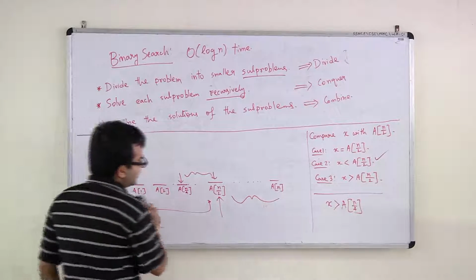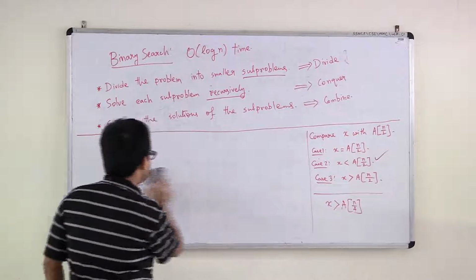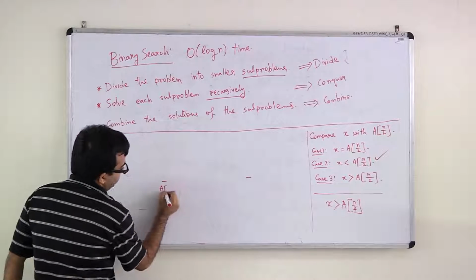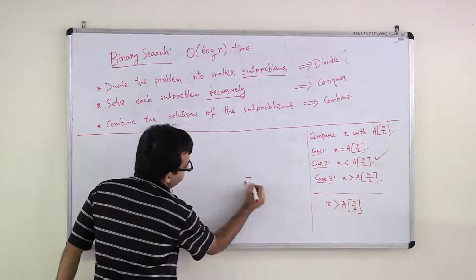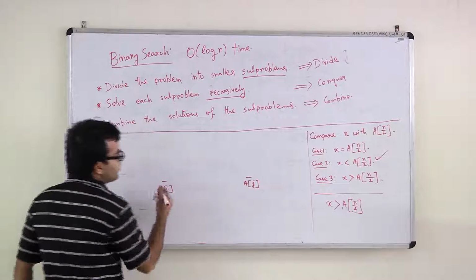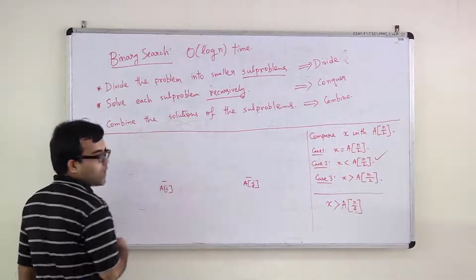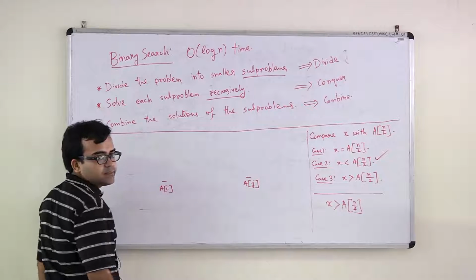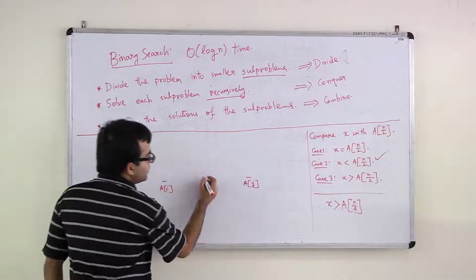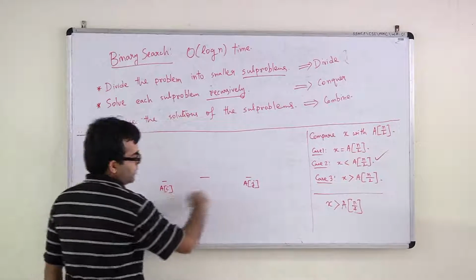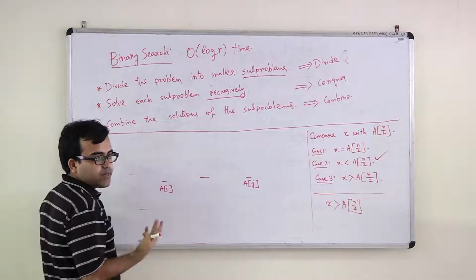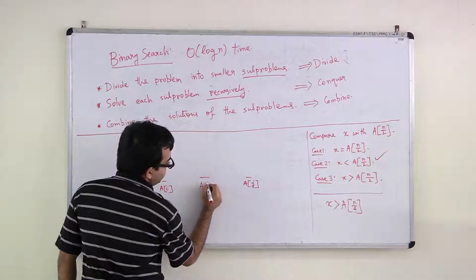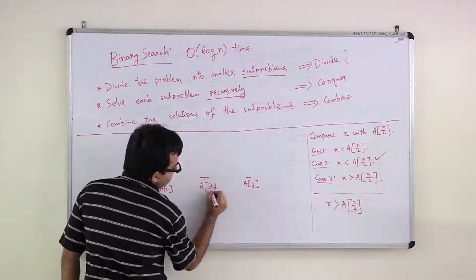So specifically what is going on is this. In each iteration, you are beginning with two indices, Ai and Aj. And you know that if x at all belongs to the array, then x must lie between Ai and Aj. Now what are you doing? You are just checking the middle element from Ai to Aj. What is that going to be? Exactly, it's going to be A (i+j)/2.